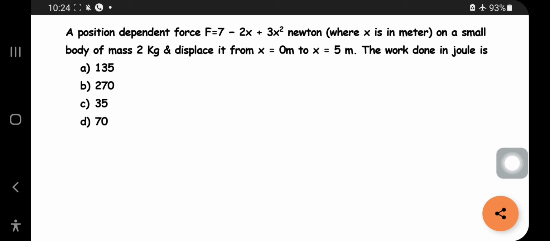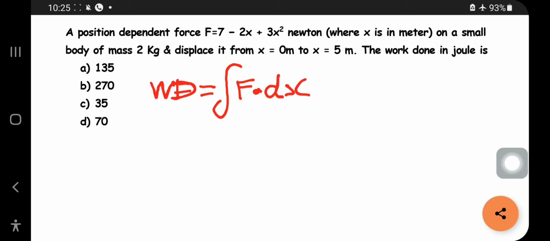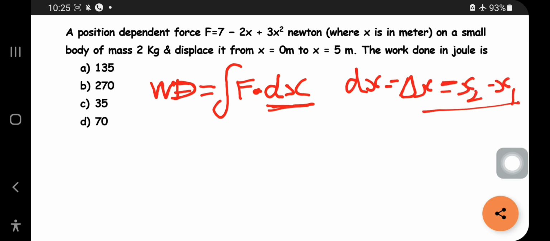The important formula for variable force: work done by a variable force is equal to the integration of F dot dx. dx means differentiation of x. dx can be written as delta x also, which means the difference between two displacements, x2 minus x1. Okay, this is the important thing. So if you do integration, here mass is given, but it is not necessary for us to do this question. So integration of F is what?